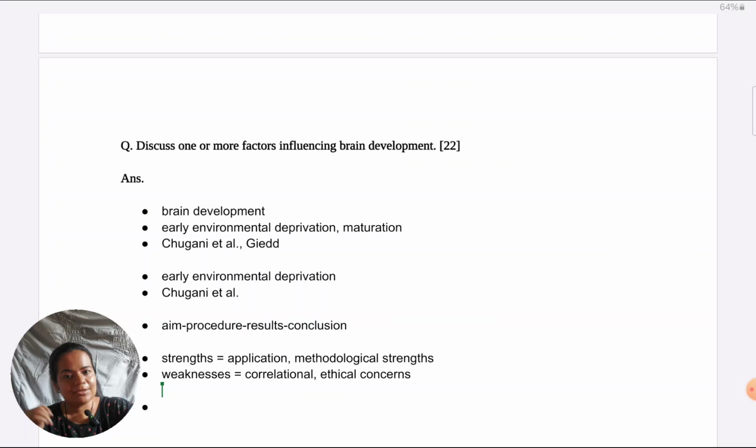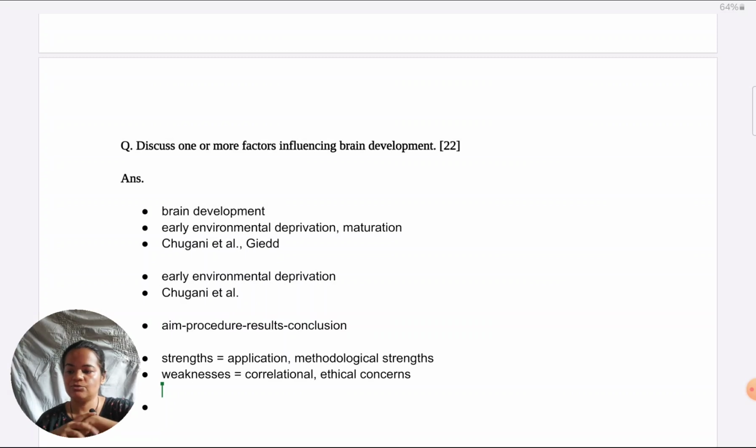Because then the whole larger area of study of deprivation on brain development becomes unethical, and the larger question arises of whether such studies should be done, or should we avoid investigating this area altogether.